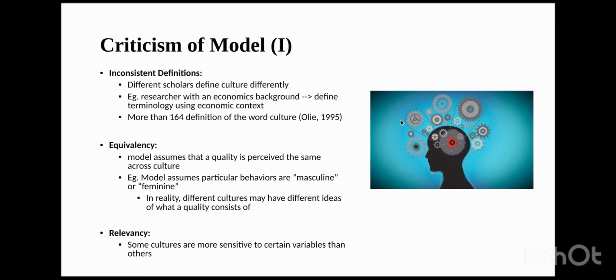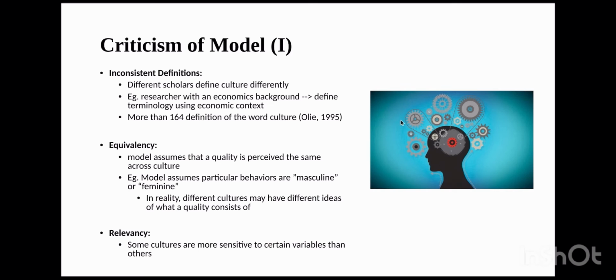Criticisms of the model. There are a few criticisms of Hofstede's model, one being the different definitions of culture and what defines it. Some people view culture as countries, others view it as groups. Certain researchers, such as those from an economic background, may define it in a more quantitative way, i.e. a country, or in an economical way. They want to look at it as a whole figure. There are more than 164 definitions of the word culture, and therefore it's extremely hard to pin down what culture actually means. It means something different to everyone.